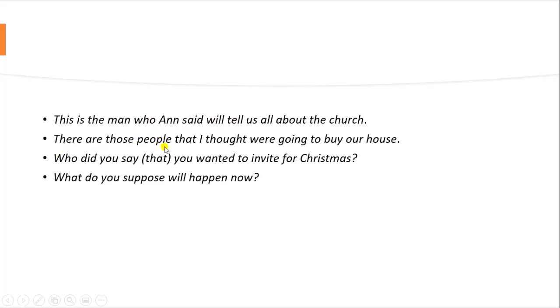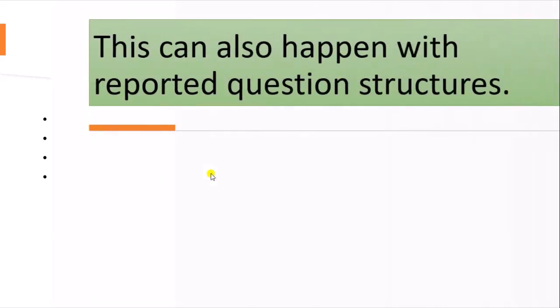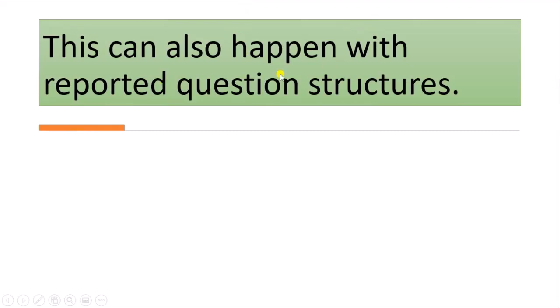There are those people that I thought were going to buy our house. So "that I thought", those people that I thought, this is making it complex. Who did you say that you wanted to invite for Christmas? What do you suppose will happen? So, "do you suppose will happen": this is making it complex. This can also happen with reported question structures, like: he has gone, I don't know how far.